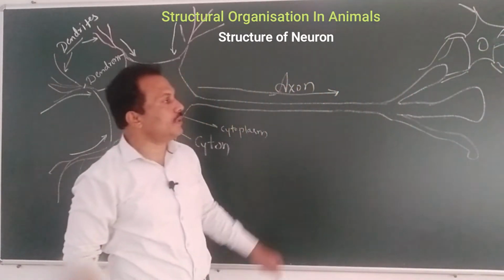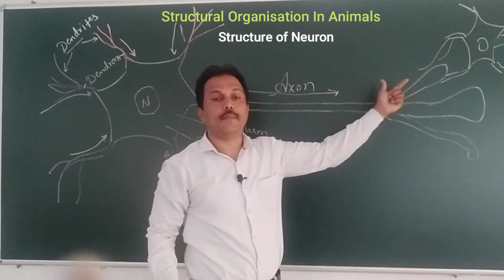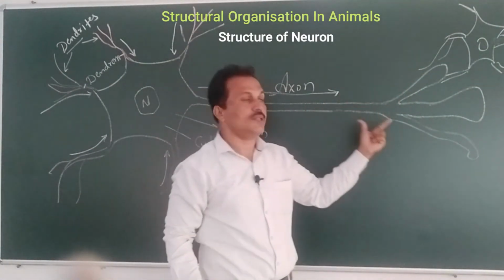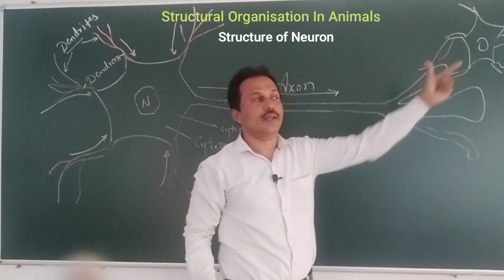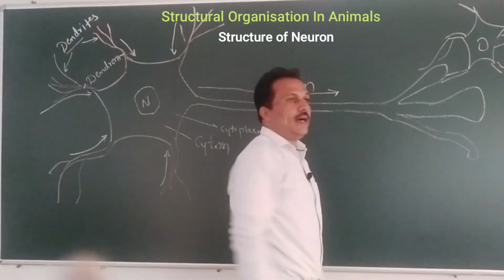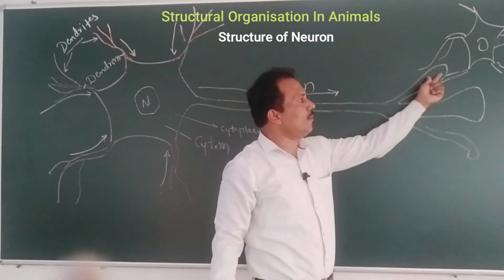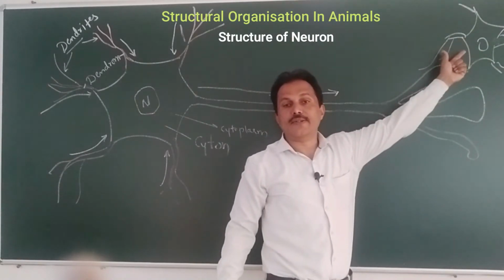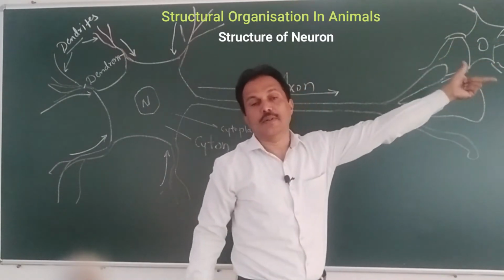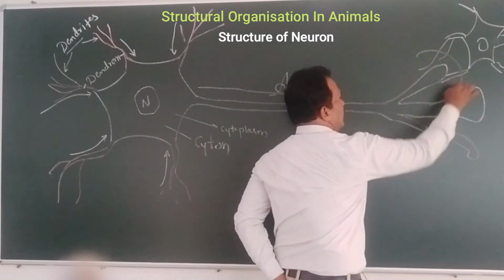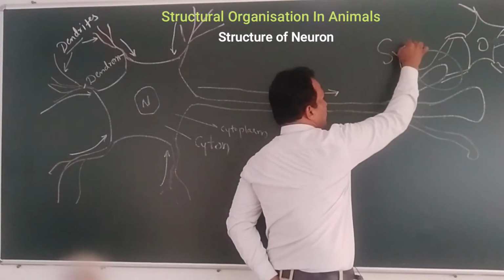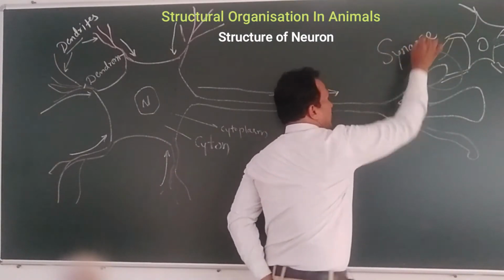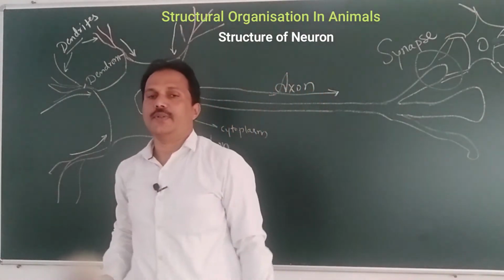It will attach to the dendrites of the other neuron and pass the nerve impulses from this neuron to another neuron. This area where the axonal nerves meet the dendrites of the subsequent neuron is known as the synapse. Synapse we will discuss some other day.